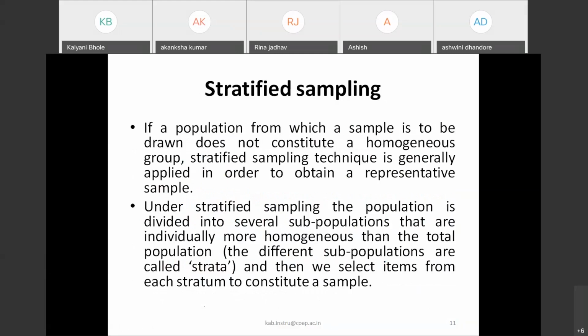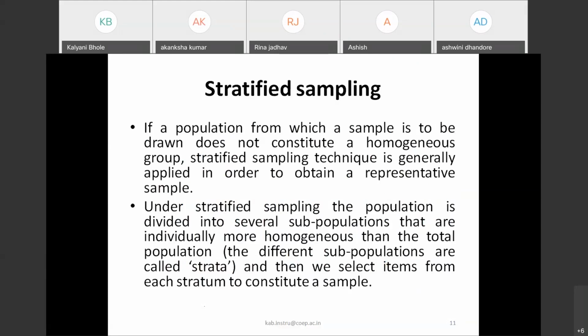Now, another method, that is stratified sampling. If a population from which a sample is to be drawn does not constitute a homogeneous group, the stratified sampling technique is generally applied in order to obtain a representative sample.